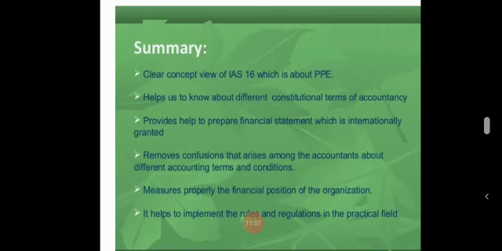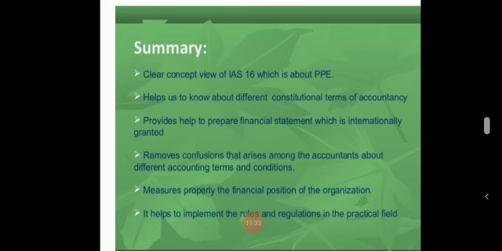Okay, this is the total summary of this standard. It gives a clear concept of IAS, International Accounting Standard number 16, which is about PPE, property, plant and equipment, and helps us to know about different technical terms of accountancy and provides help to prepare financial statements which are internationally accepted.